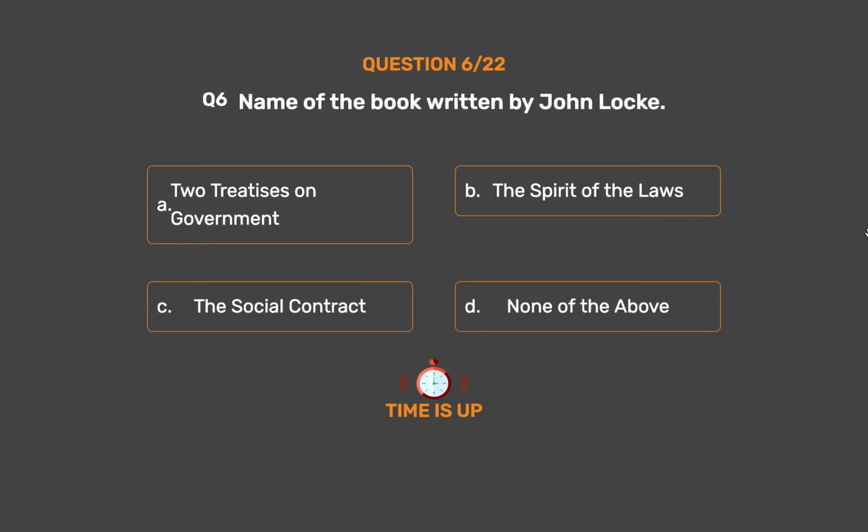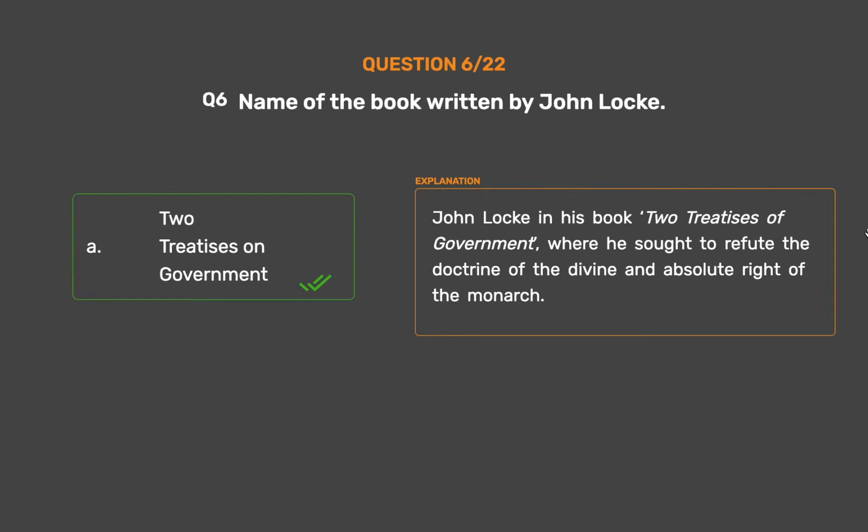The correct answer is option A. Two Treatises on Government. John Locke, in his book Two Treatises of Government, sought to refute the doctrine of the divine and absolute right of the monarch.